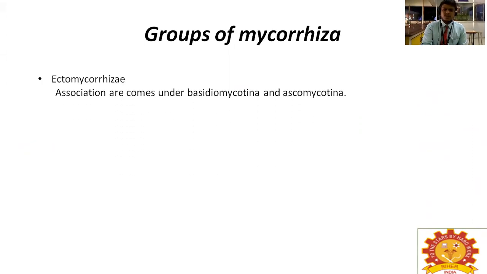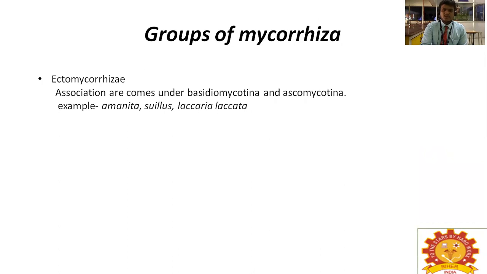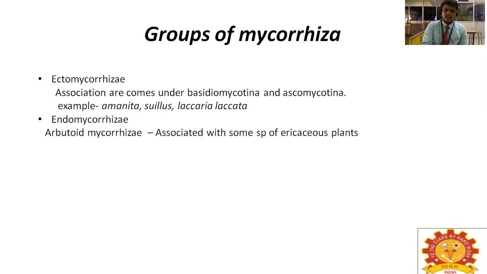Now, the groups of mycorrhizae. There are several groups. The first group is ectomycorrhizae, which comes under Basidiomycotina and Ascomycotina. Examples are Amanita, Suillus and Laccaria laccata. Endomycorrhizae is the next association. Ectomycorrhizae means the fungus is present outside of the plant, and endomycorrhizae means it is present inside of the plant.